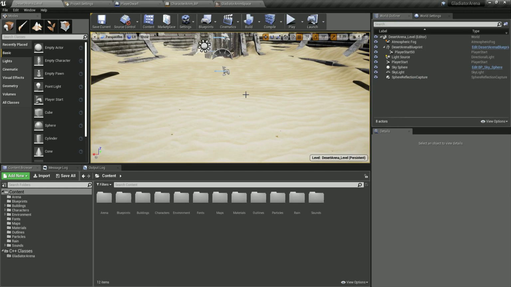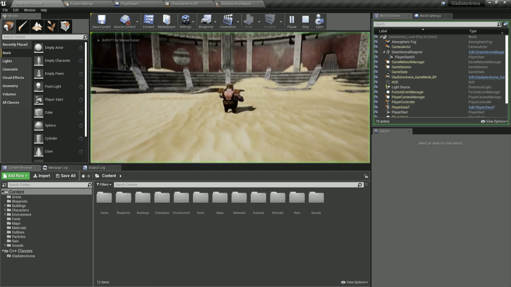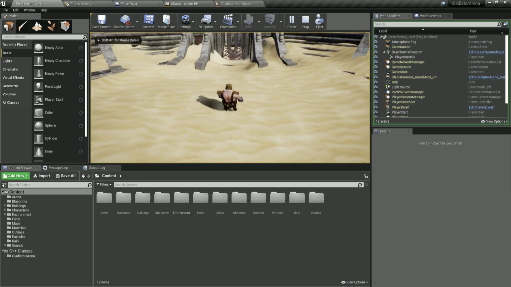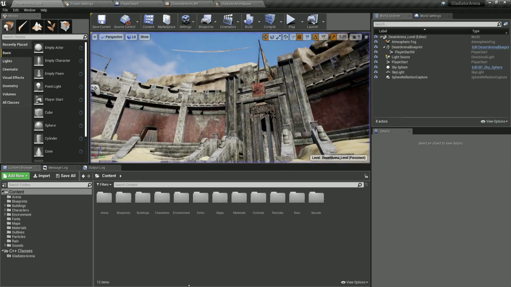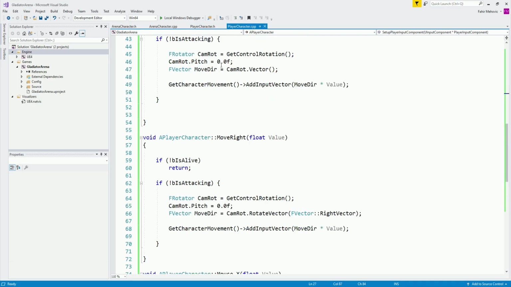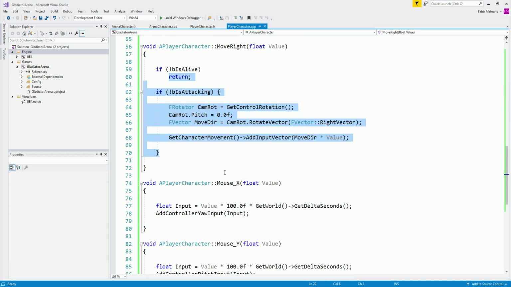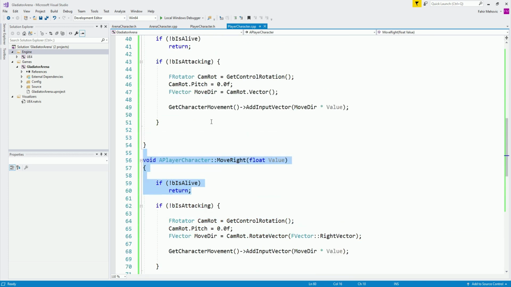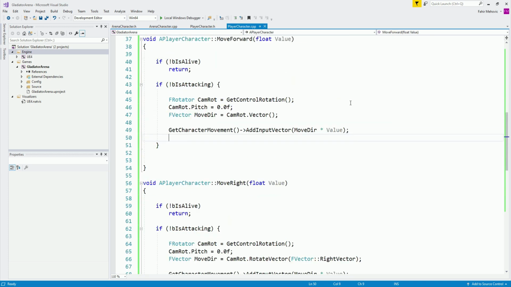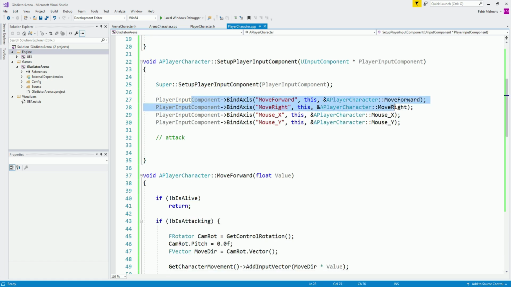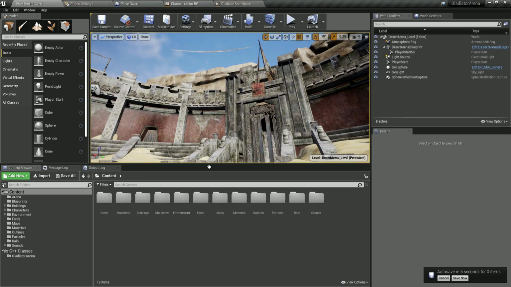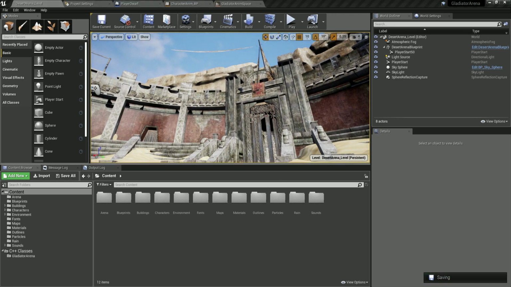Now, if you have the same issue, if he's not rotating the way you see that he's rotating now, and you wrote the same code as I did over here, this code for the move right, and this one for the move forward, and you plugged in the correct bindings, so you didn't by accident bind the move forward with the move right, you get the point. You did all that and it's still not working. What you should try, and let me just save all of this.